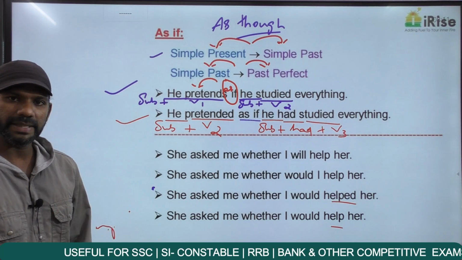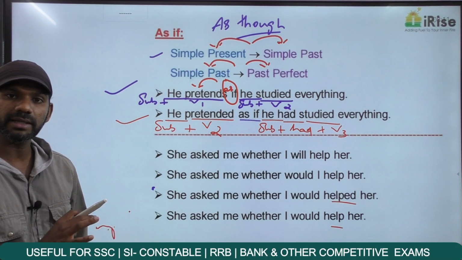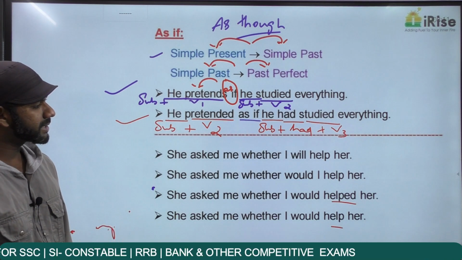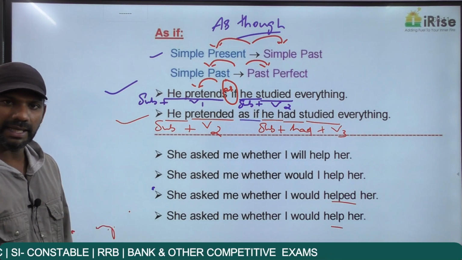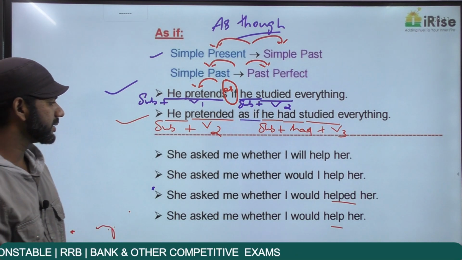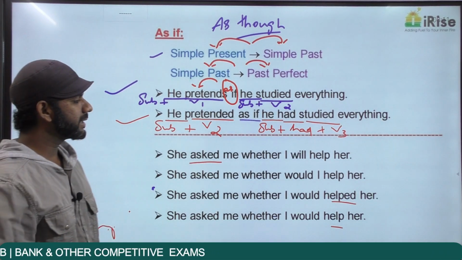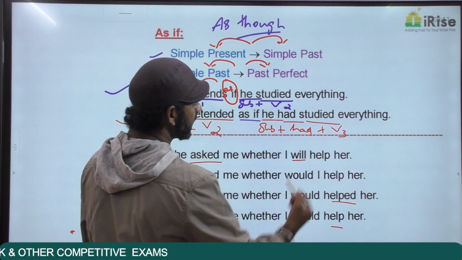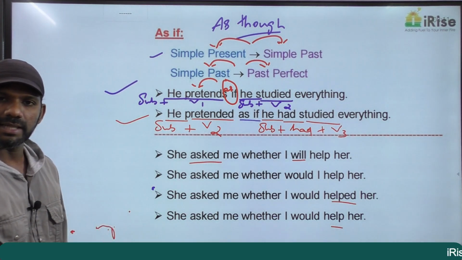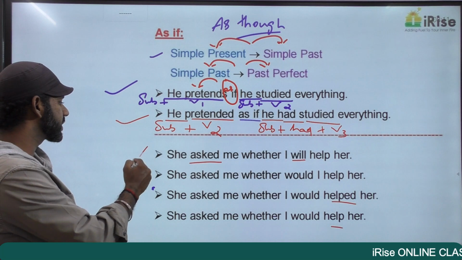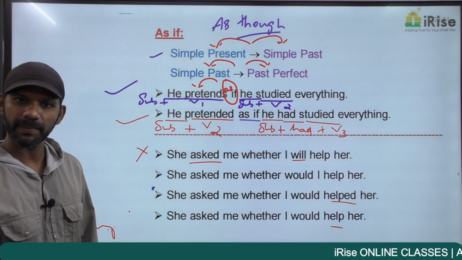So as I said, my question is, which of these is grammatically correct? Come to the first one. She asked me whether I will help her. The sentence started this way, she asked me, past tense. Ended this way, whether I will help her, future tense. Started in the past, ended in the future, no tense consistency. This statement is grammatically wrong.